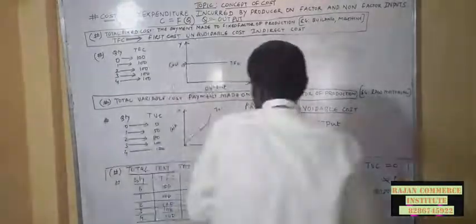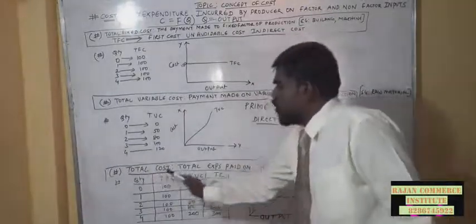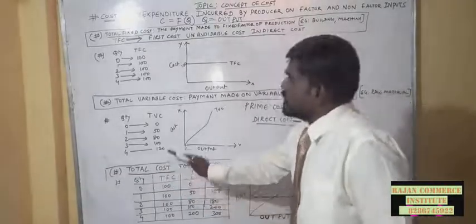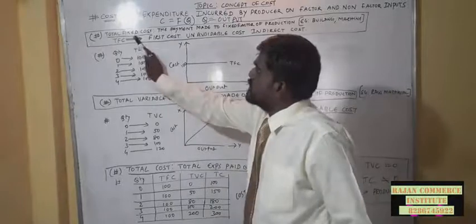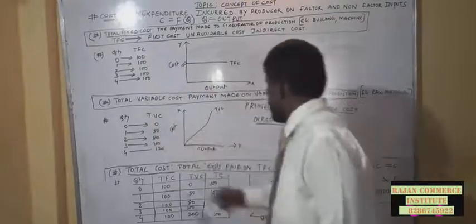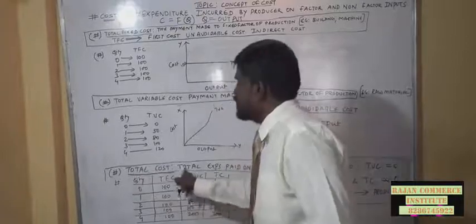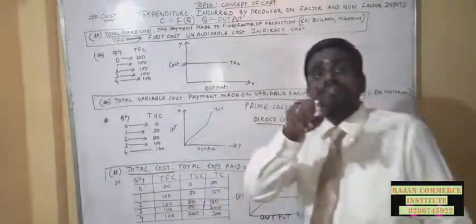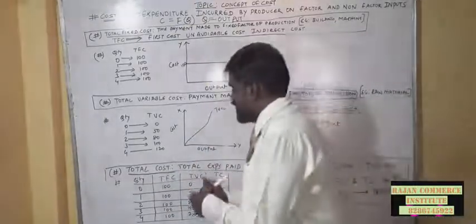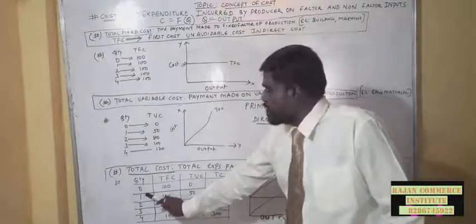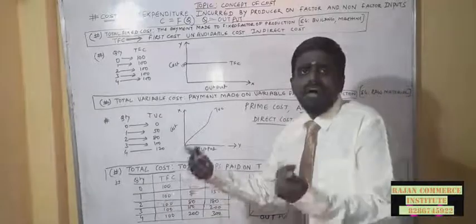Now come to the total cost. What is the total cost? I already said that total cost is equal to total fixed cost plus total variable cost. Understood? You can see the schedule. When I am having 0 units of output, my fixed cost is 100.